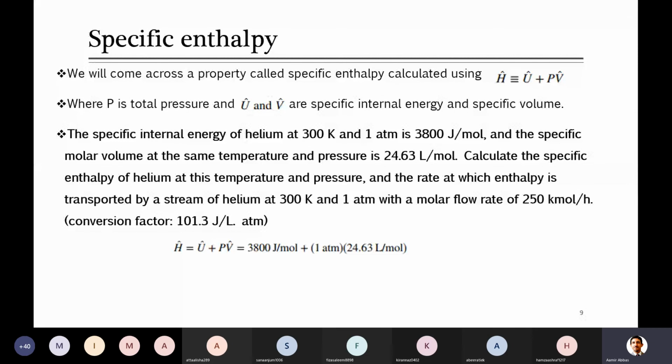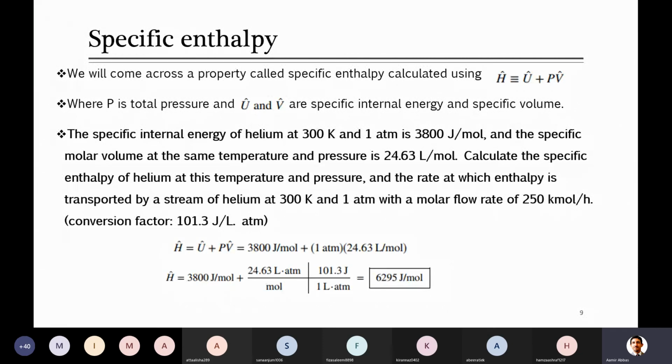Here I have provided you with the conversion factor that you can use. It comes from the two values of R, the gas constant. If you take two different values, some of the units will cancel, and they will provide you the conversion between joule and liter times ATM. So you can use this conversion factor, 1.3 joule per liter per ATM, and at the end of the day you will find the specific enthalpy.